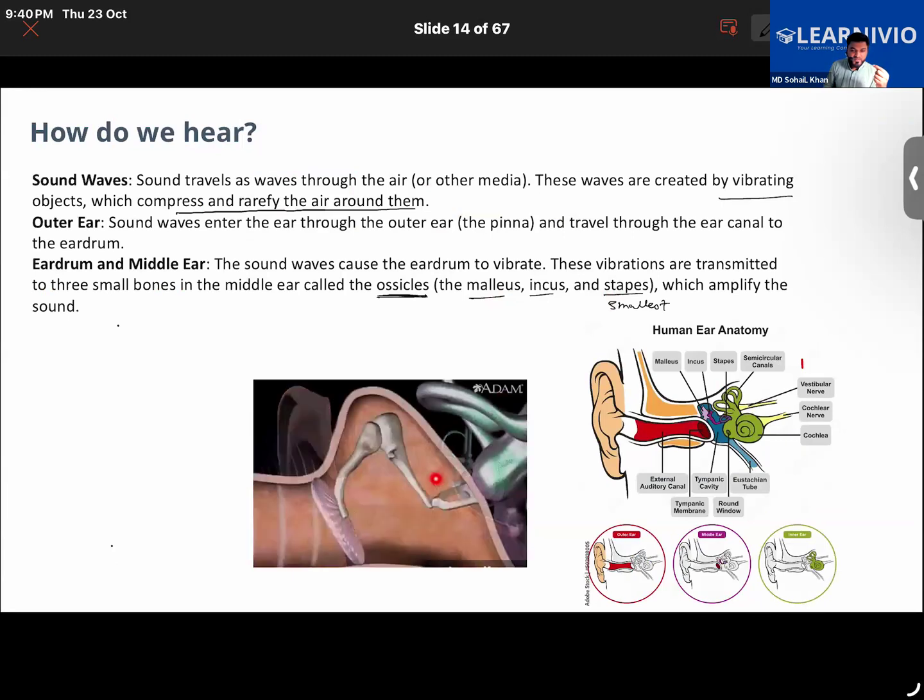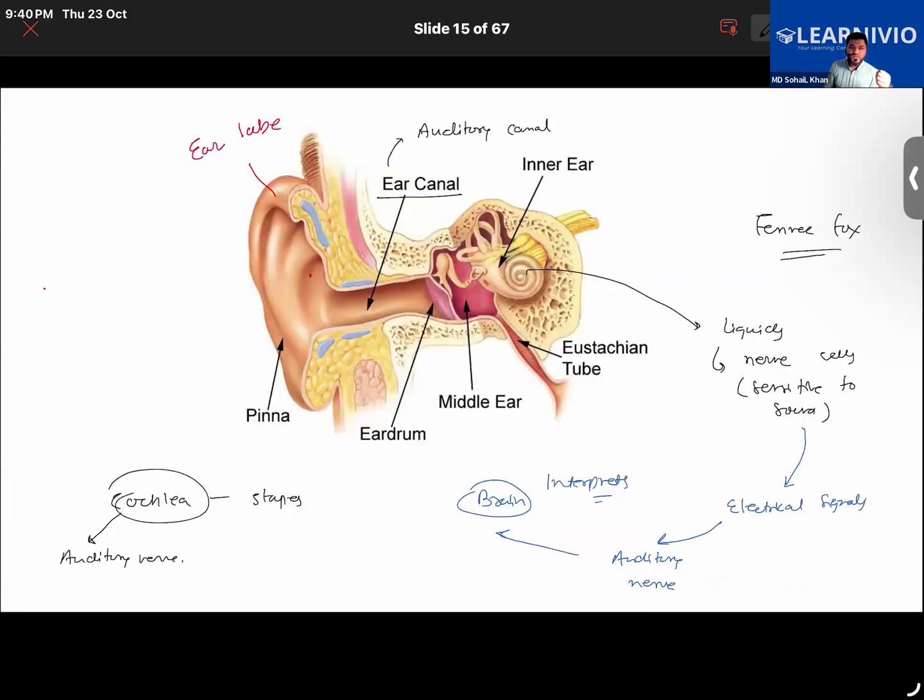They also start to vibrate, and they amplify the vibration further. Those vibrations are now sent into the inner ear. In the inner ear, we have a coiled tube-like structure called the cochlea. This cochlea is filled with liquid and has nerve cells which are very sensitive to sound. When the liquid present inside the cochlea starts to vibrate, the nerve cells get stimulated, and they start producing electrical signals, which are then carried by the auditory nerve.